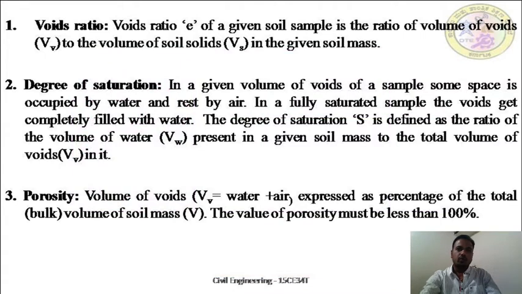So what is void ratio? Void ratio e of a given sample is the ratio of volume of voids to the volume of soil solids, Vs, of the given sample.